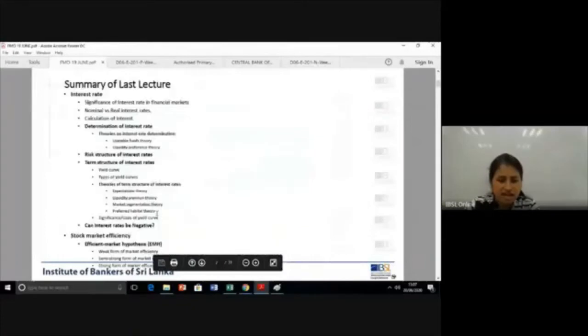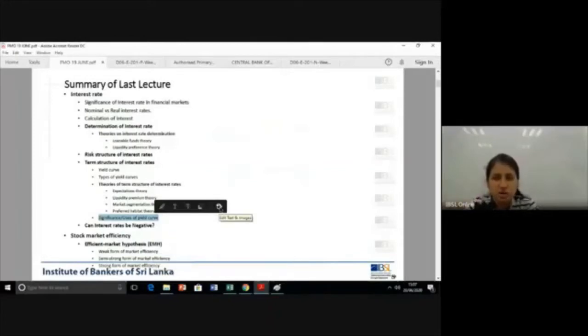And then after that, we studied the significance and the uses of the yield curve. Using the yield curve, what can we study? What can we use it for? Those characteristics we identified: we can identify underpriced and overpriced securities, and the riding the yield curve concept. About 5 uses we studied.